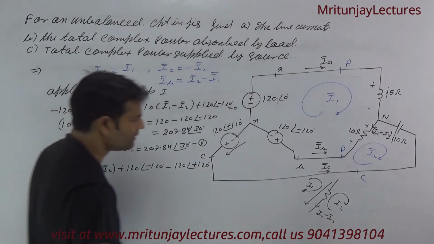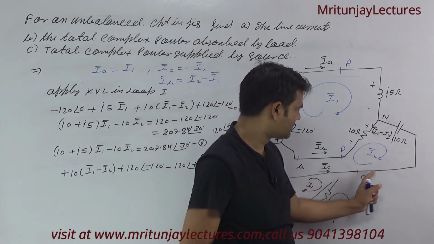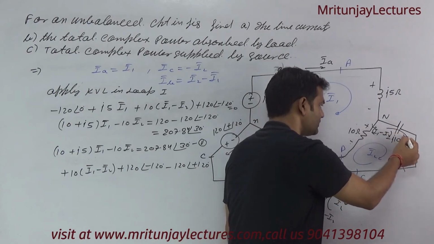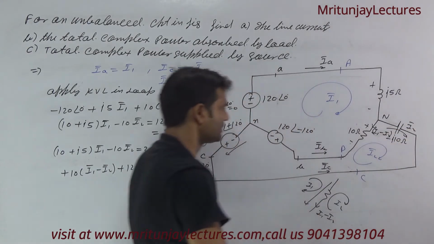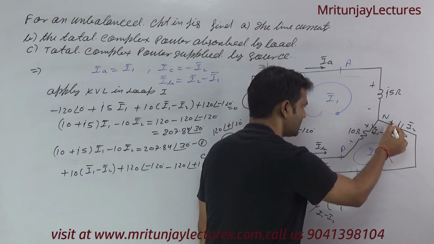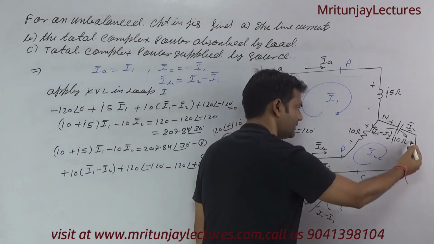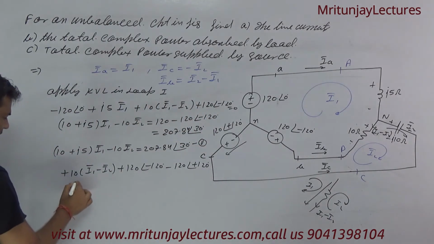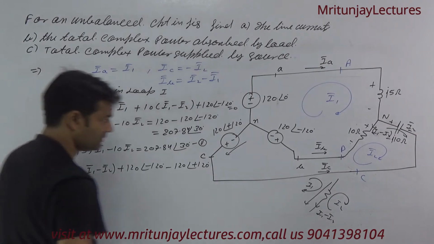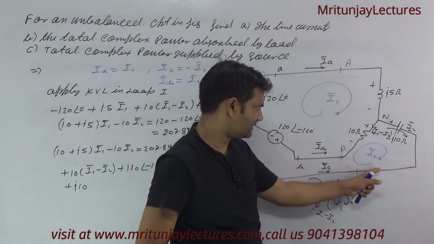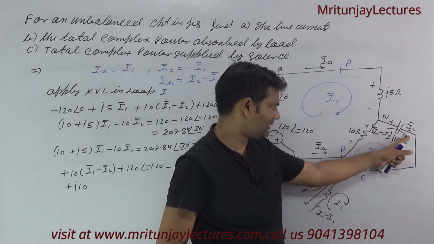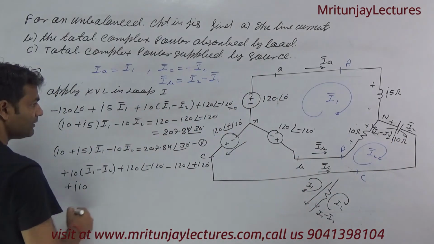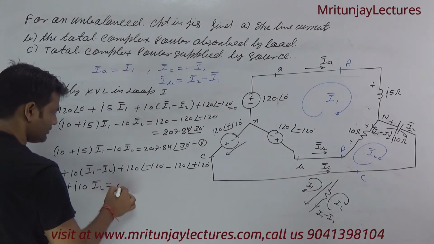Okay, and here what about I2? Corresponding to here is I2. Moving from here to here, so minus plus J10, because this one is also minus direction of minus to plus, so minus plus J10 I2, this is equal to 0.